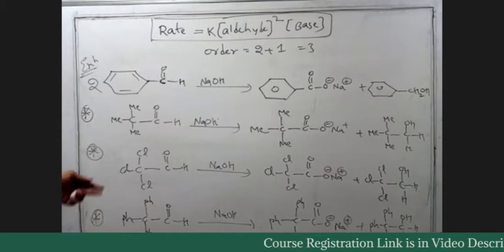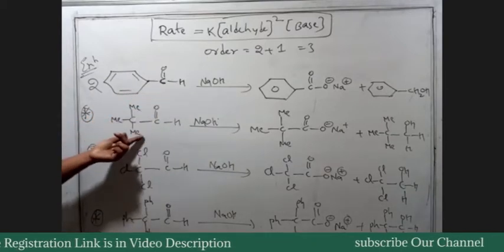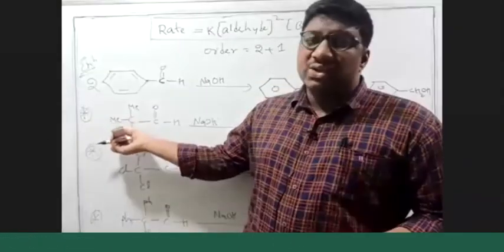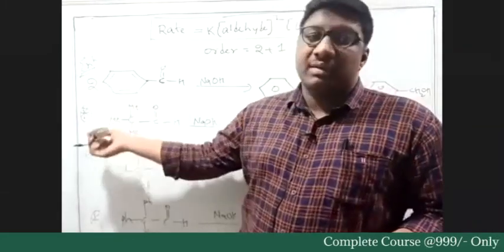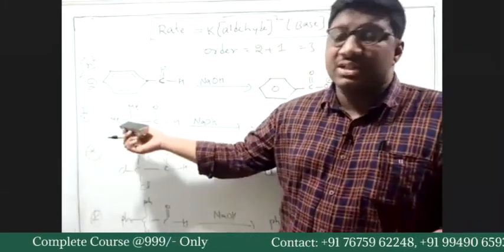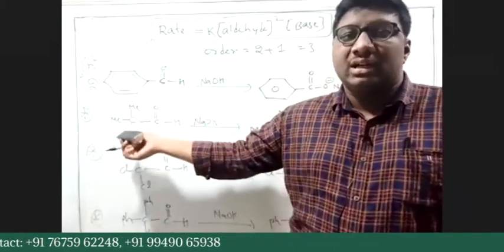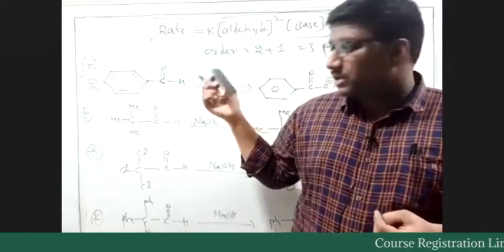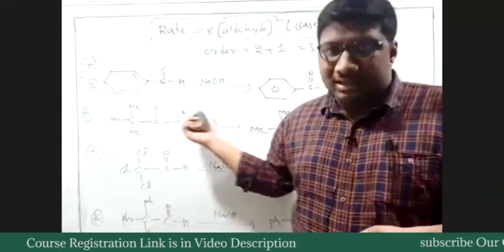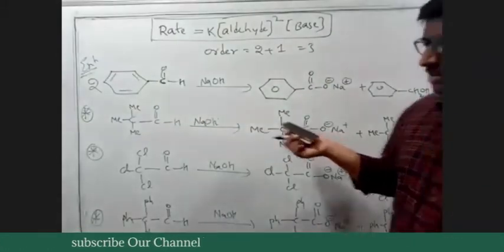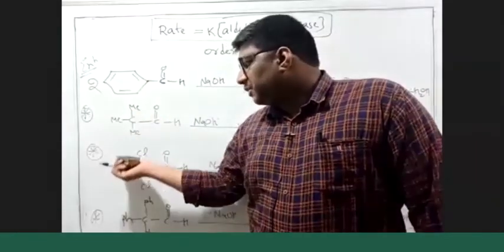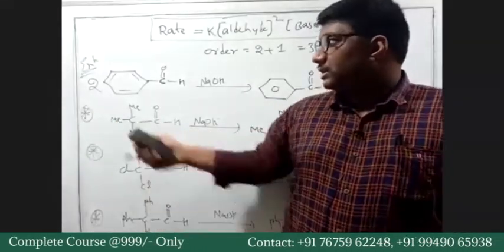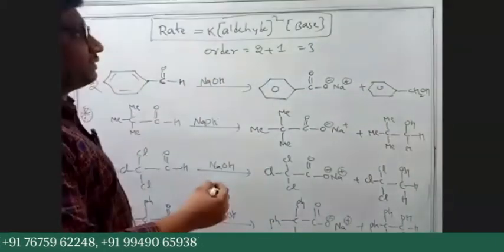So these are different examples. The first example is benzaldehyde. In the second example, we have CH3CHO with all the hydrogens of the CH3 replaced by methyl groups. So 3 methyl groups replace the 3 hydrogens, so that the reaction cannot occur in the aldol way. We want this reaction to undergo the Cannizzaro path, so that's why we have done this replacement. Similarly, in the third example we have replaced them with chlorine, and in the fourth example with phenyl groups.